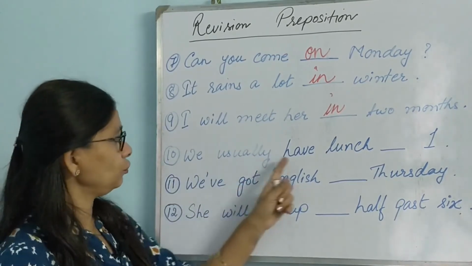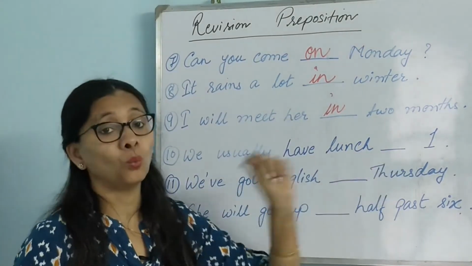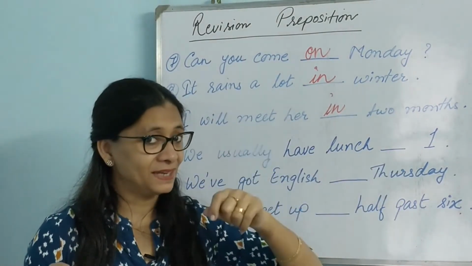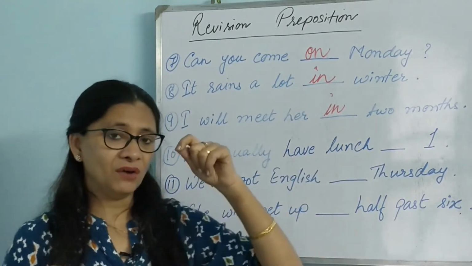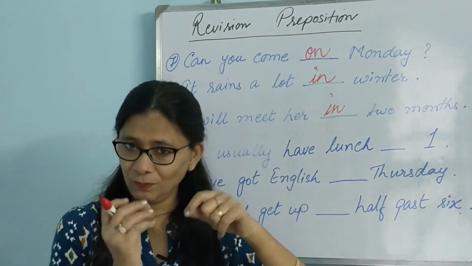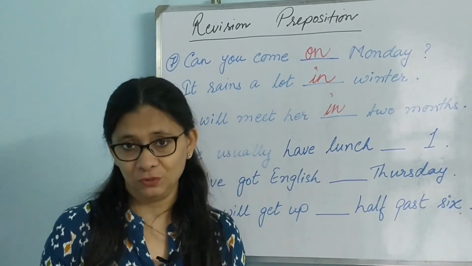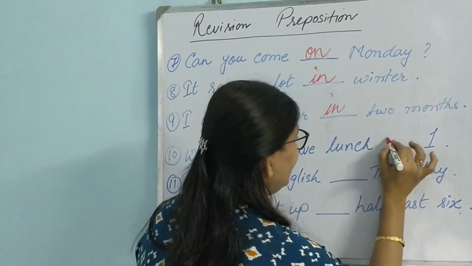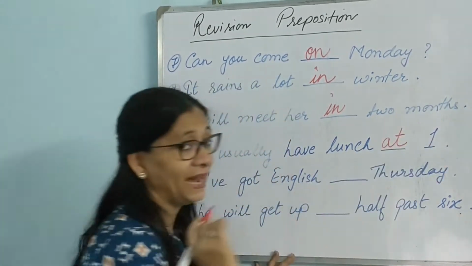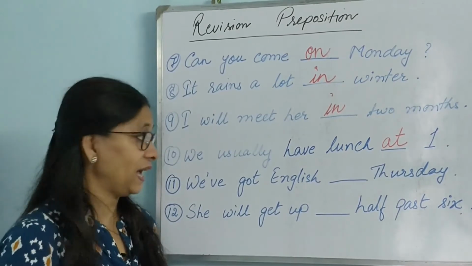Next, we usually have lunch dash 1. Pinpoint time. We usually have lunch dash 1. So for a very small span of time, which preposition do we use? It is, you got it right, it is at. At 1. When there is a time mentioned, then we use at.